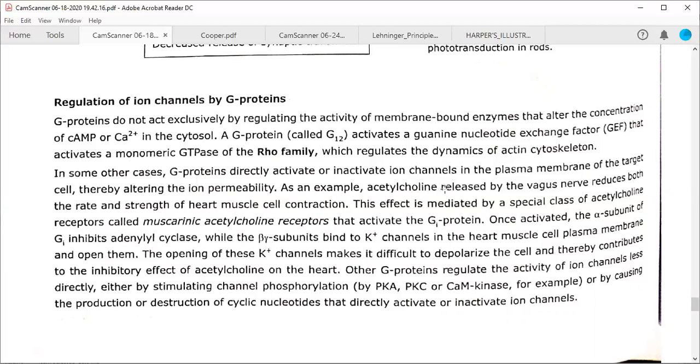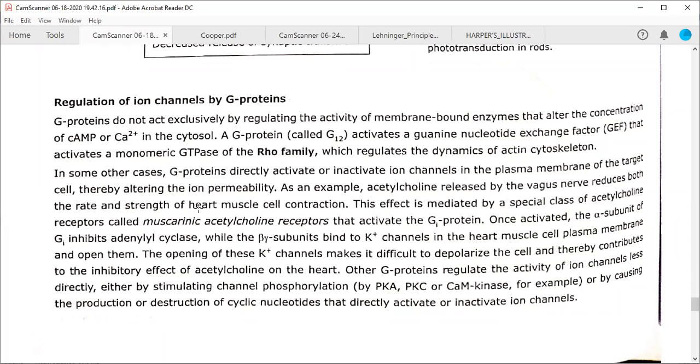Also, acetylcholine released by the vagus nerve reduces both the rate and strength of heart muscle contraction. There is one more example where acetylcholine is released by the vagus nerve, and it is going to reduce both the rate, meaning your heart rate is decreased, and the strength of heart muscle contraction, the strength with which it is beating will actually be reduced. This effect is mediated by a special class of acetylcholine receptor called muscarinic acetylcholine receptors.